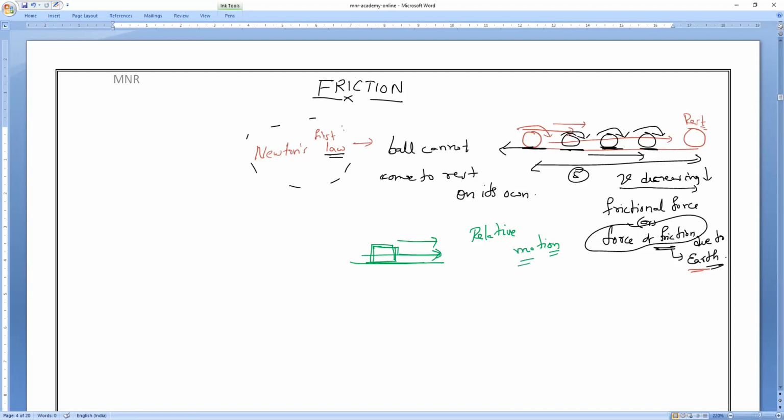Always, friction is the force which opposes the relative motion. Means in which direction will it act? The relative motion of the body is in this direction, so friction will always oppose it and act in the opposite direction. This is the direction of frictional force. Do you all understand, all of you?